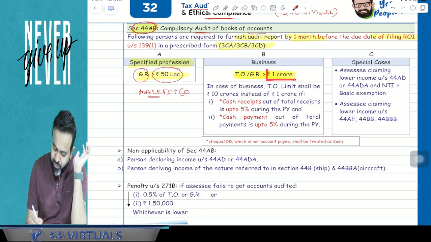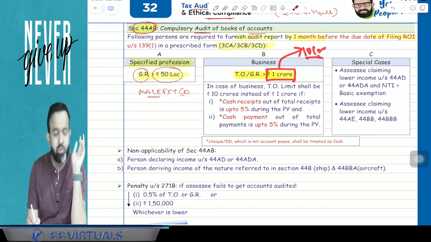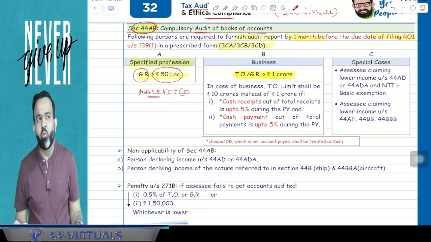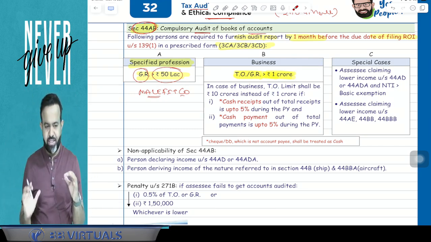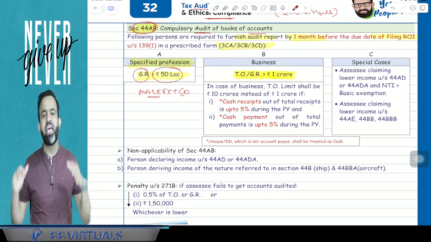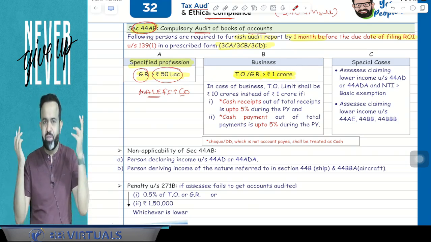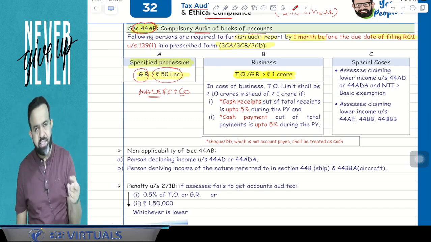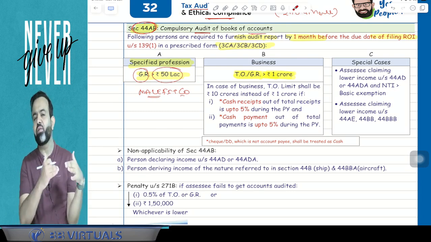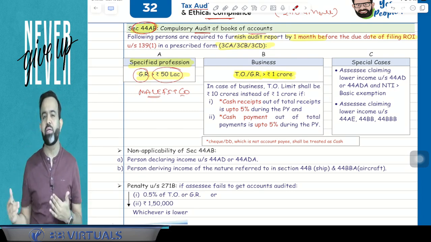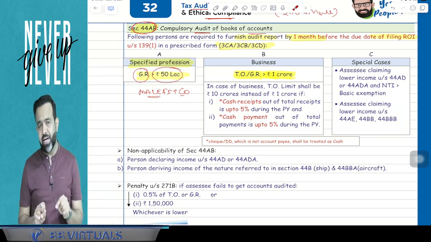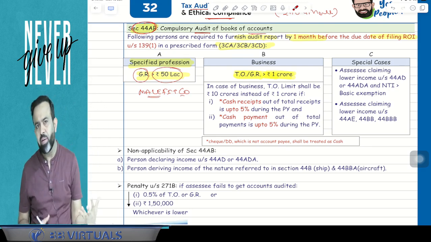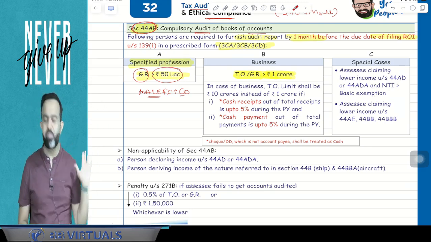Means instead of the 1 crore limit, we will check the 10 crore limit if two conditions are satisfied. Now, what are these two conditions? First condition: whatever the gross receipt in the previous year, gross receipt means every receipt, whether it is a capital receipt, revenue receipt, turnover receipt, every receipt. Out of the gross receipt, cash receipt should be within 5% of the total receipt. And in your total payments, whatever payments you have made, your cash payment is within the limit of 5%.